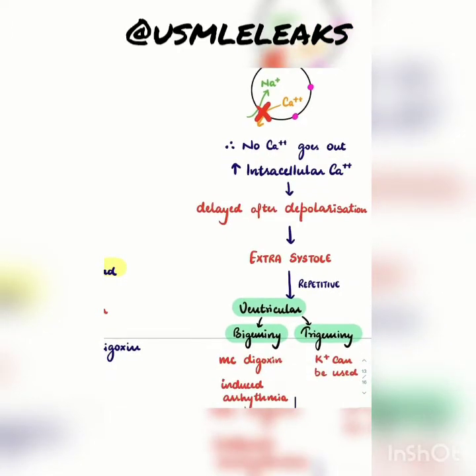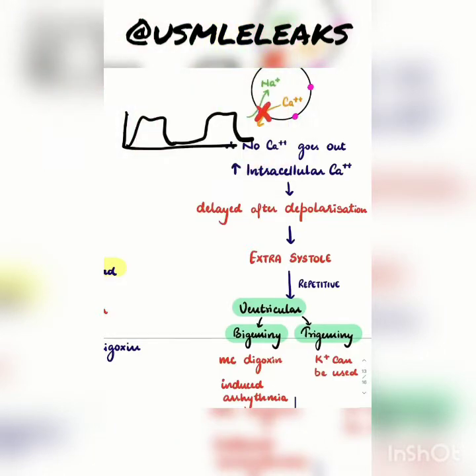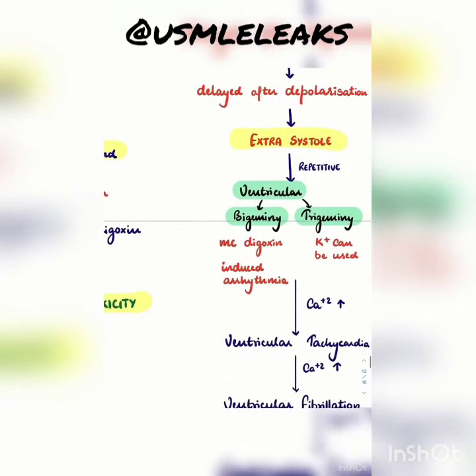When there's an increase in intracellular calcium, this will cause delayed afterdepolarization. Now what do I mean by that? Normally we see two cycles: this is one cycle, then there's a break, and then another cycle. Normally if we block the calcium channel, the plateau phase of depolarization decreases. Now the calcium is increasing inside the cell, so there will be more depolarization. There will be another depolarization, and that is called an extrasystole. If this extrasystole is repetitive, it will cause an arrhythmia.